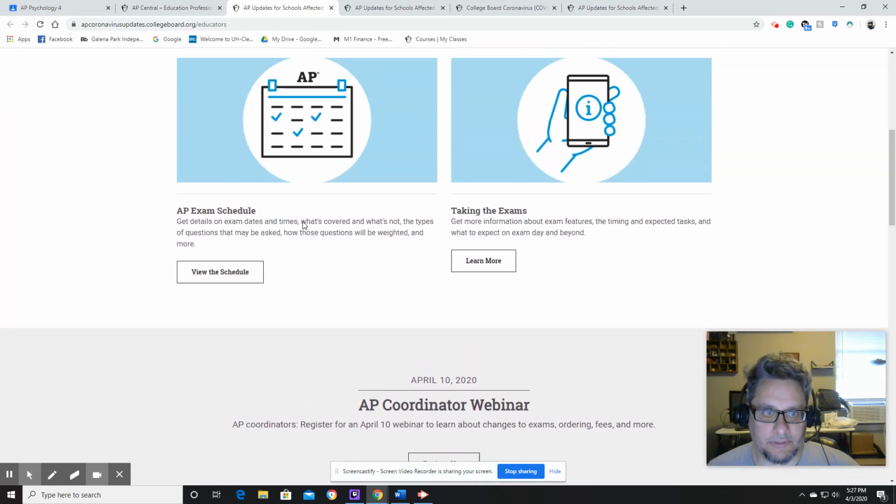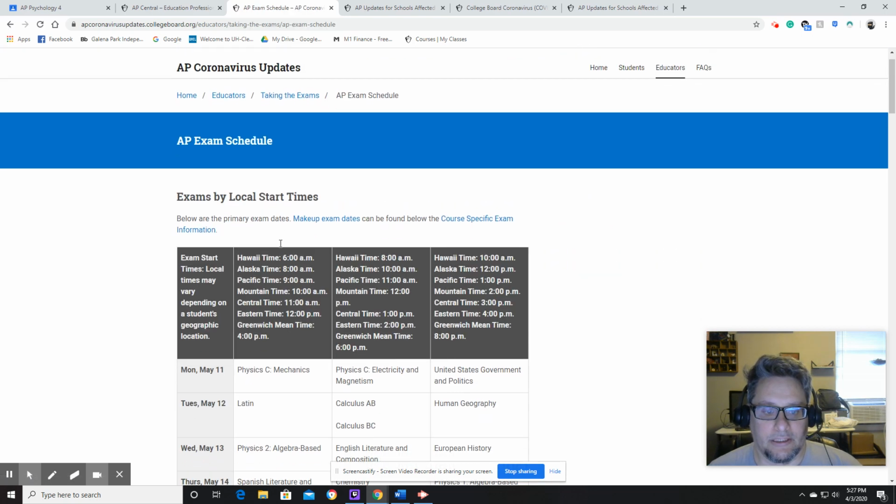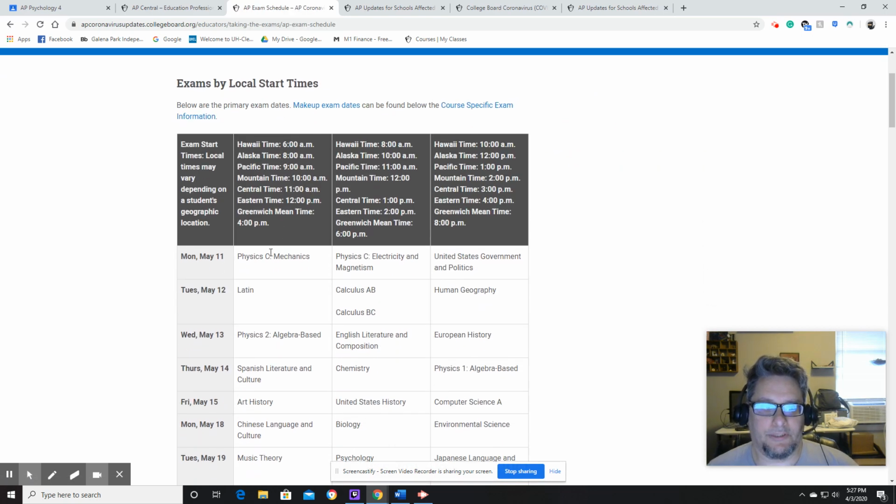So if you go back up here to the AP exam schedule, click on view the schedule. It's going to give you all the times here. So they've spread out the tests a little bit. Instead of having 2 tests per day, there's 3 tests per day. So remember, in Texas, we're in Central Time. So the first test will be at 11 a.m. The second test will be at 1 p.m. and the third test will be at 3 p.m.